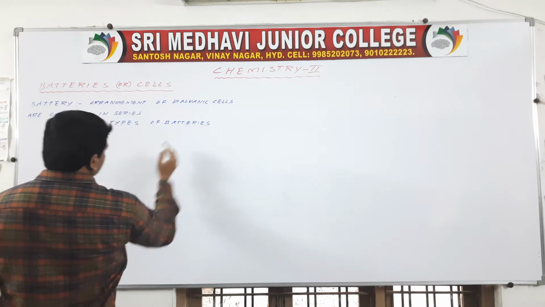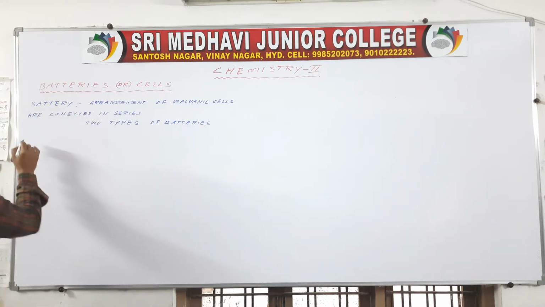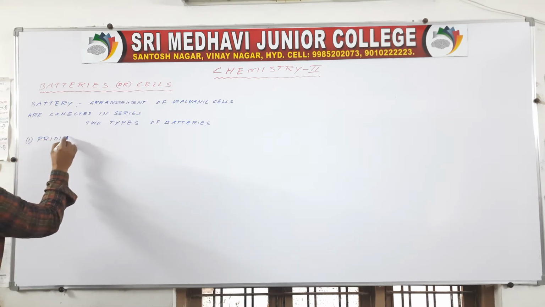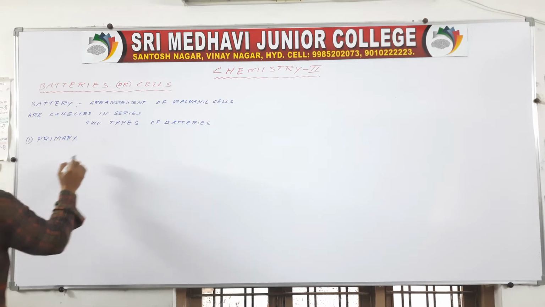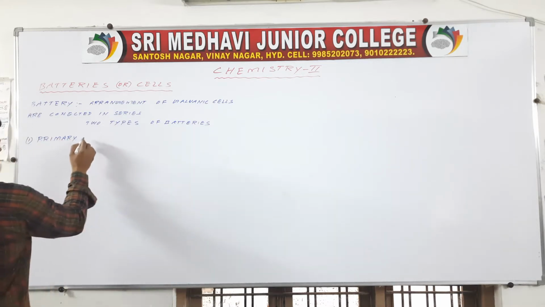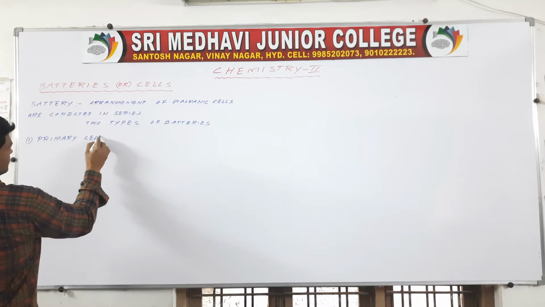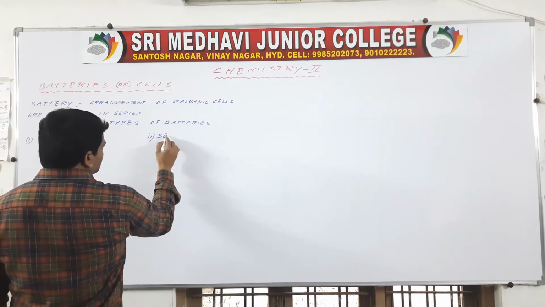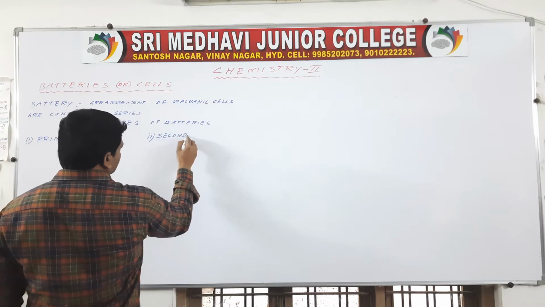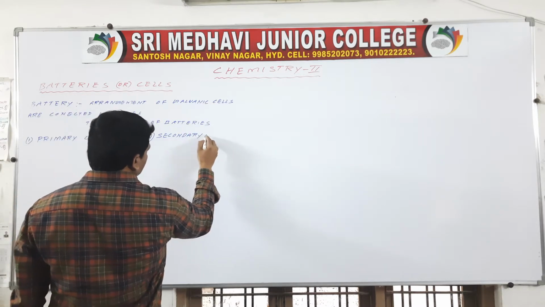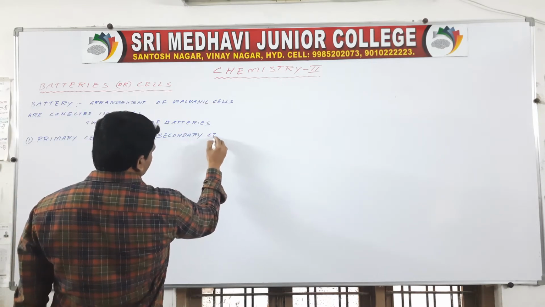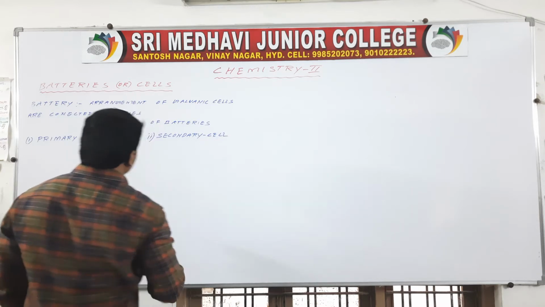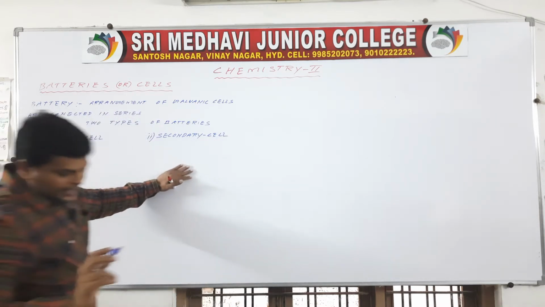The first one is the primary cell, and the second one is the secondary cell. Primary cell and secondary cell.